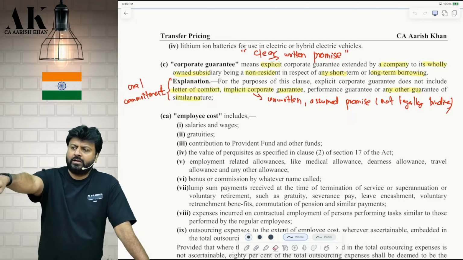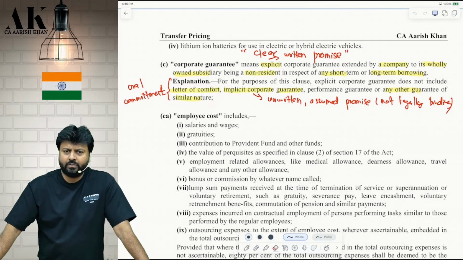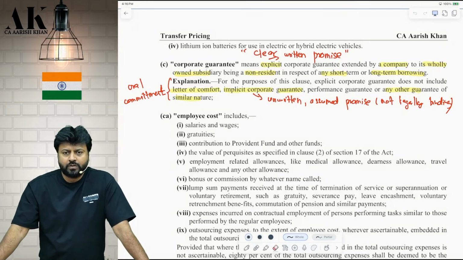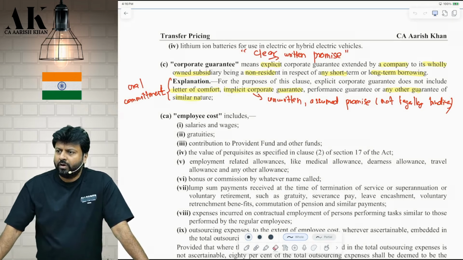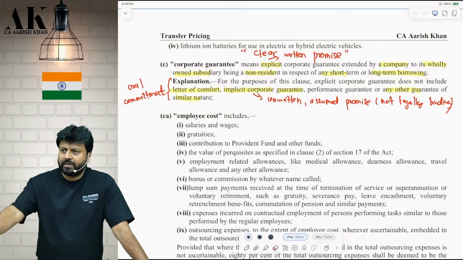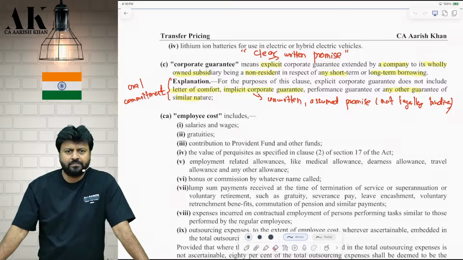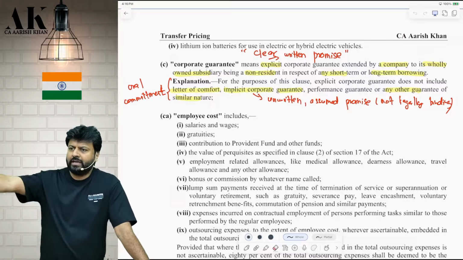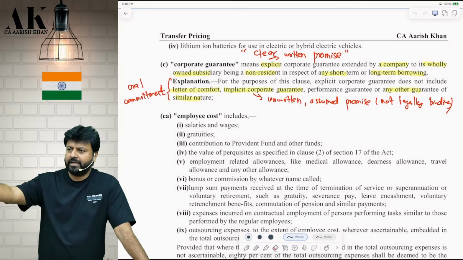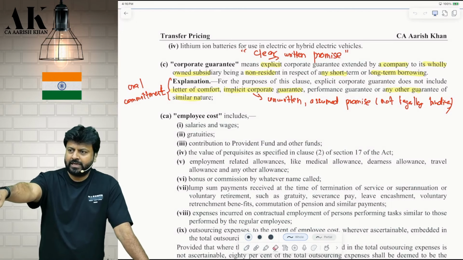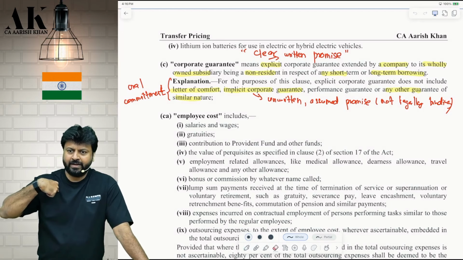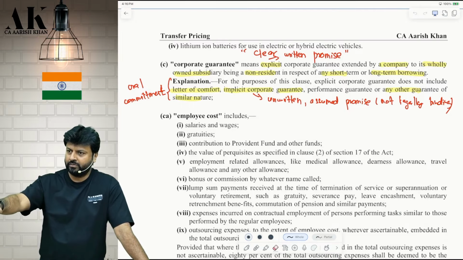You are my borrower, a 100% subsidiary. You are doing some project. Now your client wants some guarantee on whether you will complete the project on time or not. So I go to a bank and take a letter of comfort and give it to you. Letter of comfort means this is my child, I am the parent, I am there.